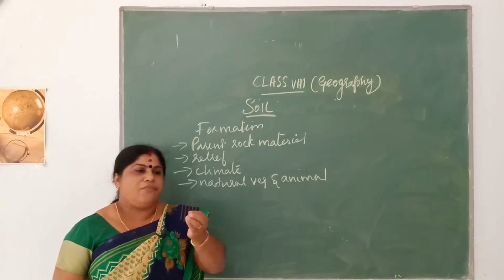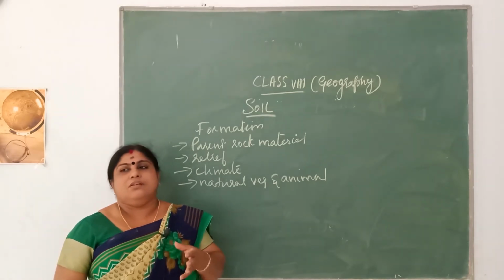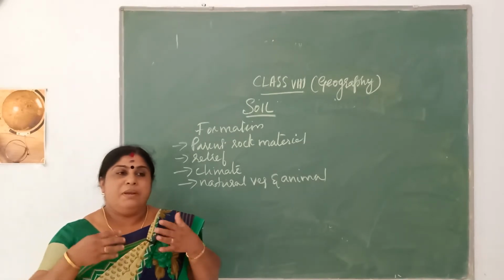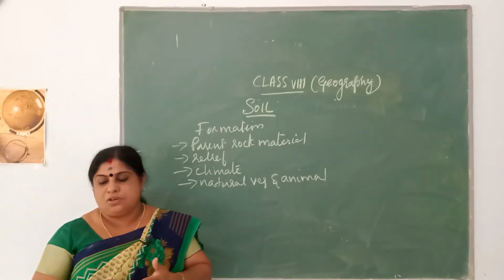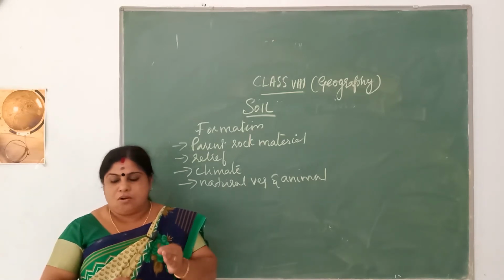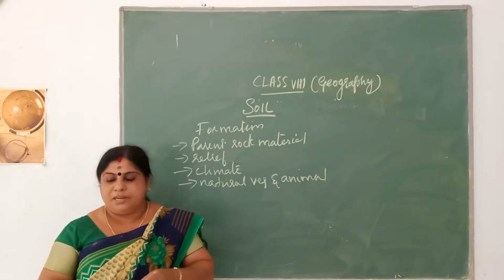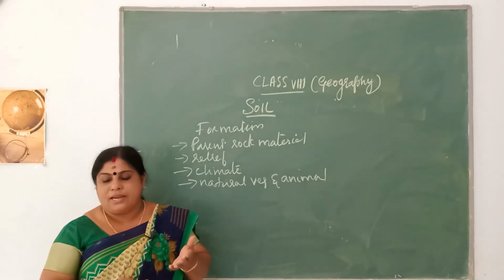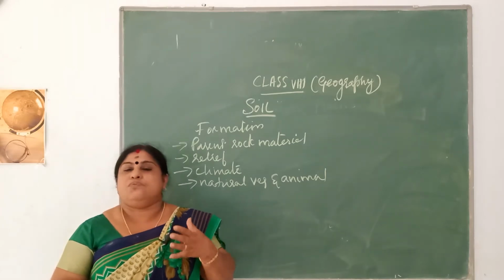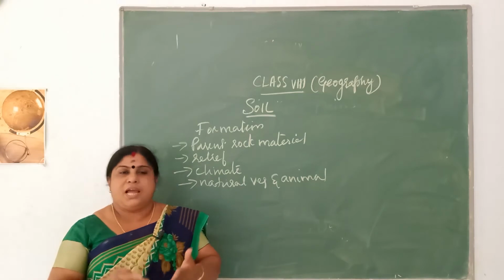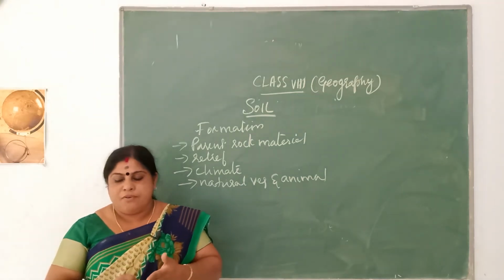Is soil formed recently? Soil is not formed recently, it has taken millions of years for the formation of soil. Soil is made up of very loose rock materials which are fragmented, and it also composes organic matter. It is formed by the wear and tear of the rocks due to many natural as well as man-made factors.